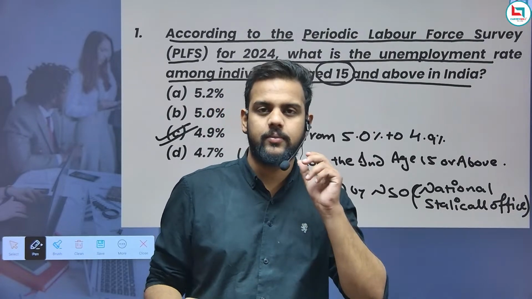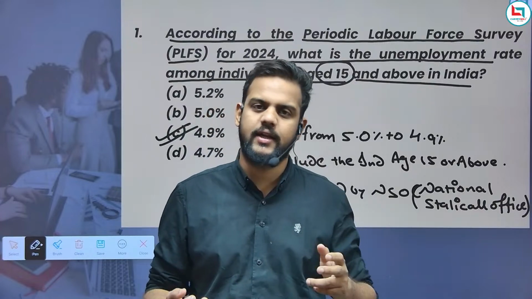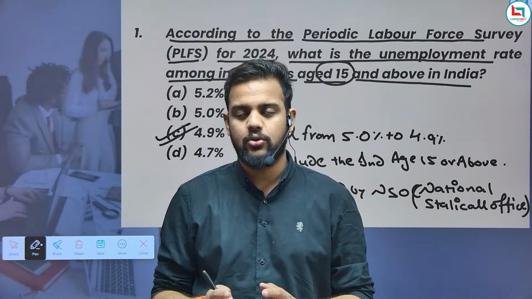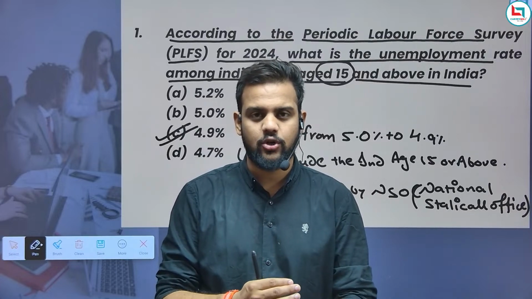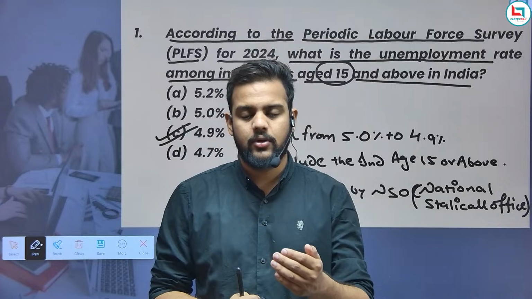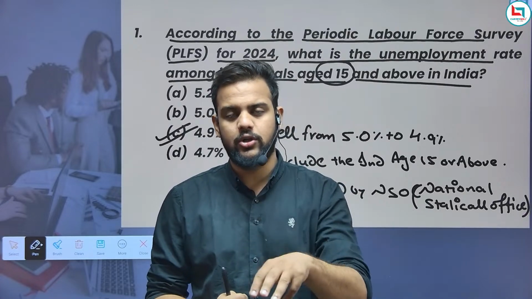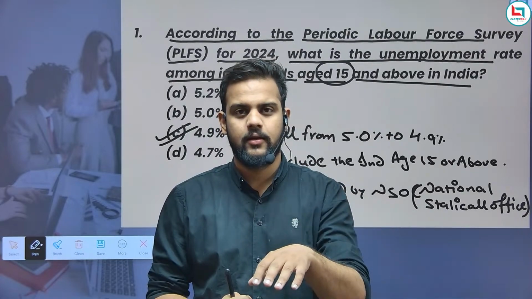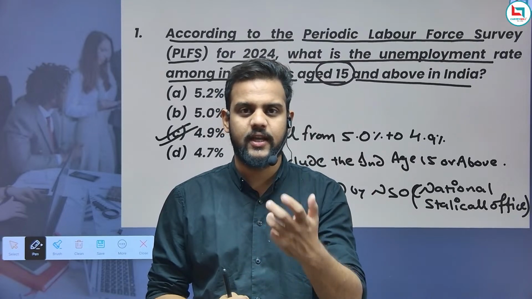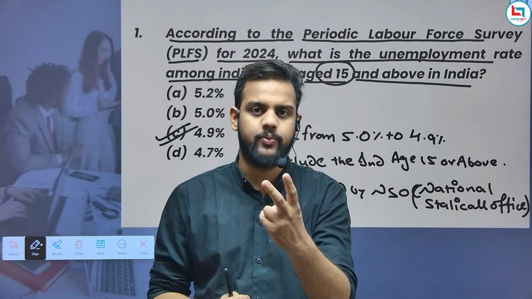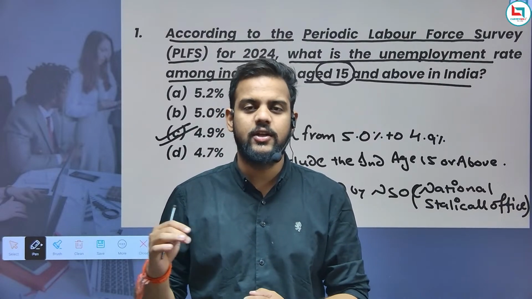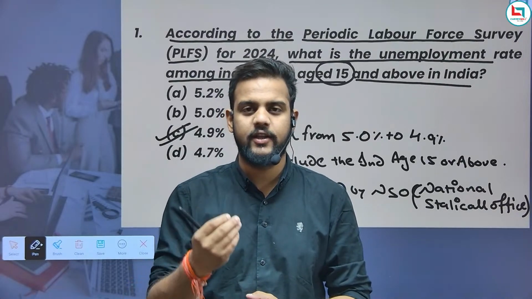Many of you are 90s born, and now you want a job. But the government can only provide 2% jobs according to its population, so those who want jobs are not getting them. It is literally not possible for the government to provide a job to everyone.